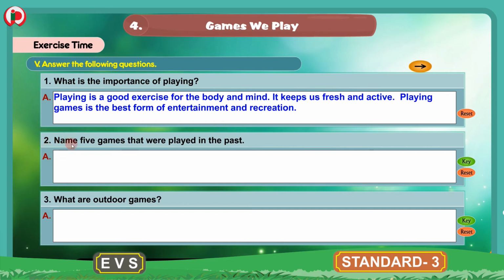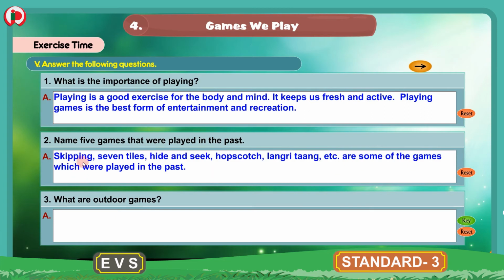2. Name 5 games that were played in the past. The answer for this is skipping, 7 tiles, hide and seek, hopscotch, langdi tang, etc. are some of the games which were played in the past. So children, these are the games which were played in the past.